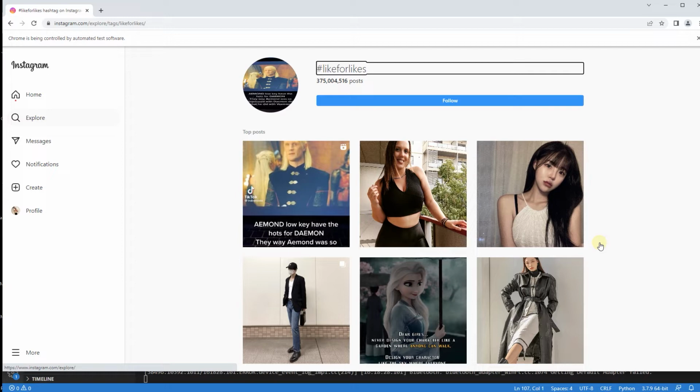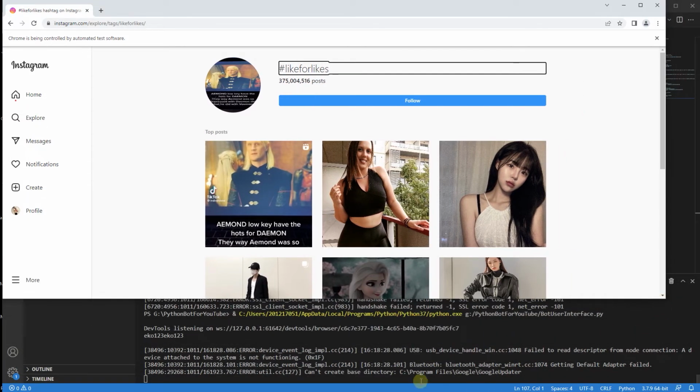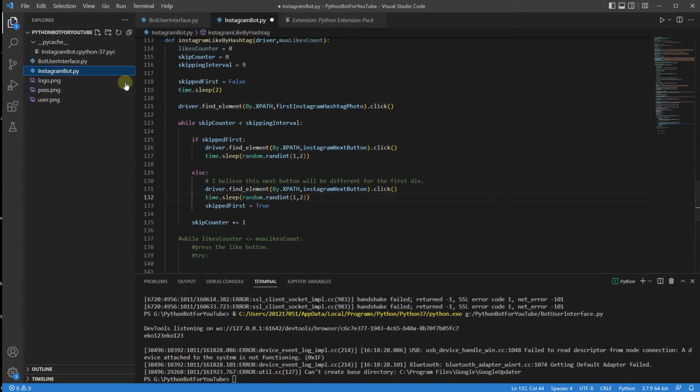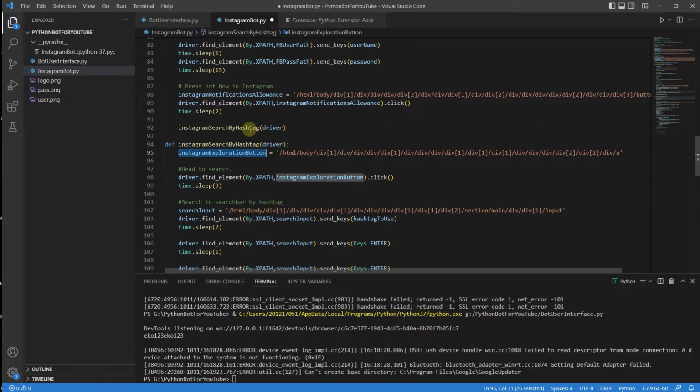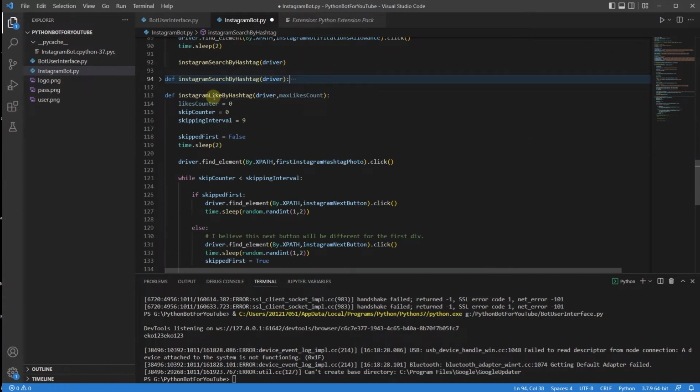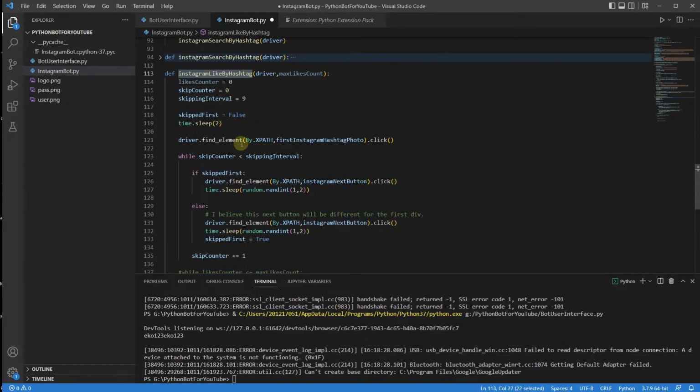All right. It doesn't seem like it's working. The system is not functioning. Okay. For some reason it didn't. Let me see now. Go to the Instagram bot, and I'm actually in here. Not here. Here, because we have already liked. Okay. And here we have a problem. First Instagram hashtag photo. Okay.